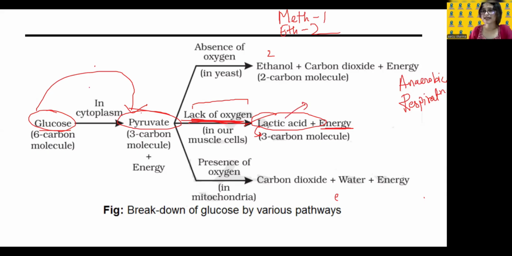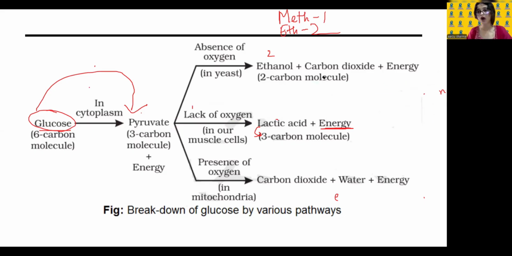Because of this lactic acid that is produced, we often deal with cramps. Oh, this is paining. I'm having a cramp in my muscle. I'm having a cramp in my legs because I ran too much or because I danced too much, right? So why does this painful cramp occur? It is because of this lactic acid which has been produced in our muscles. Okay.